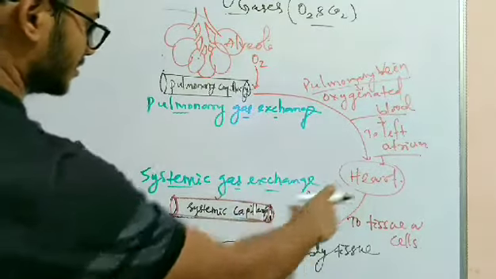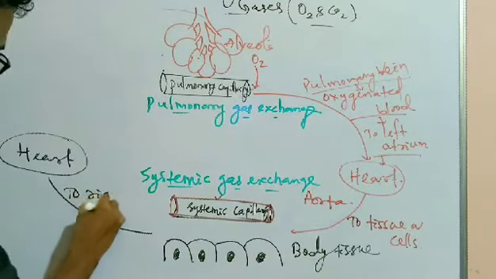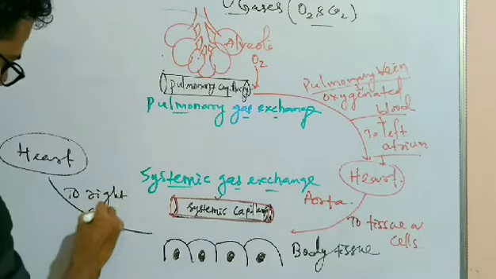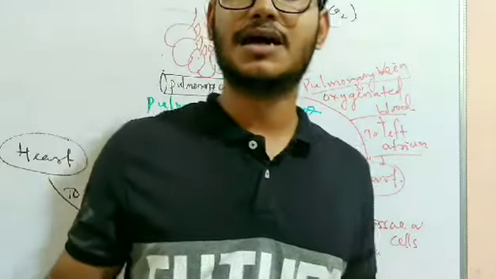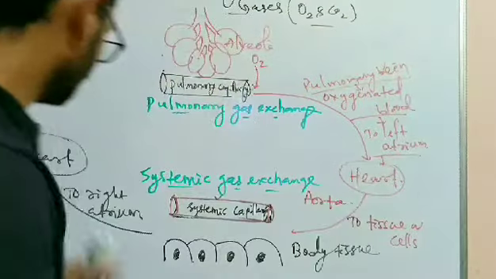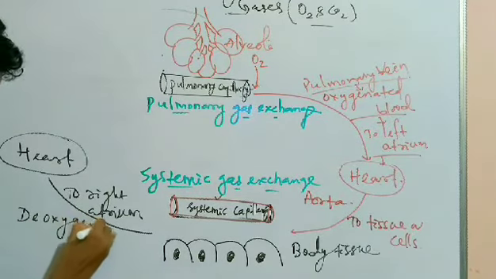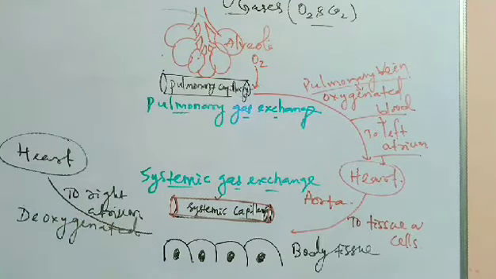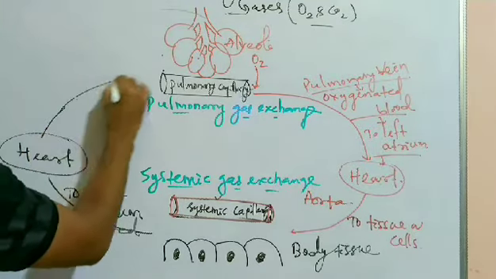Here it was the left atrium, here it is the right atrium. As I have told you, the right side of the heart always carries the deoxygenated blood. So this is what kind of blood? Deoxygenated blood. Now the heart pumps it again to the lungs.